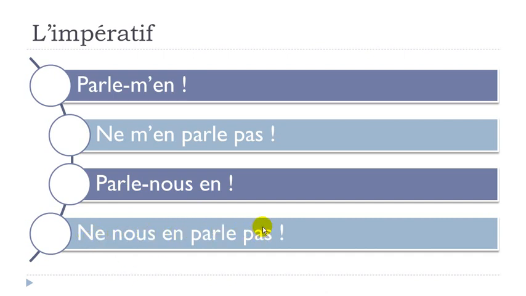Okay, sorry for the examples, but I tend not to make the liaison when I make these little examples, just because I think it's more clear not to make the liaison, okay? But then, of course, parle-nous-en, ne nous en parle pas should be the way you pronounce them, okay? But still, just to make it clear where you put them and to avoid any mistake. Okay, so same thing here. So parle, and then after that you've got your pronoun and second pronoun en. But when you put the negative form, ne, and then you put them back before your verb.